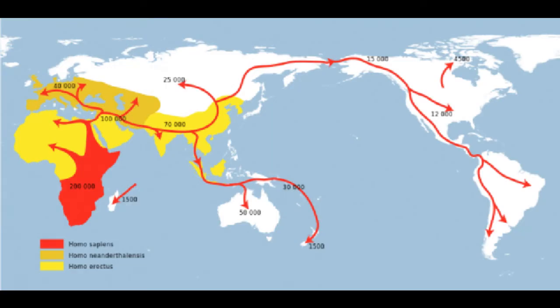So this current map is, to our best knowledge, what happened. We all started as Homo erectus, which is this bright yellow here. Homo erectus basically means walking upright, our most common ancestor, and that split into two things, the Neanderthals and the Homo sapiens.